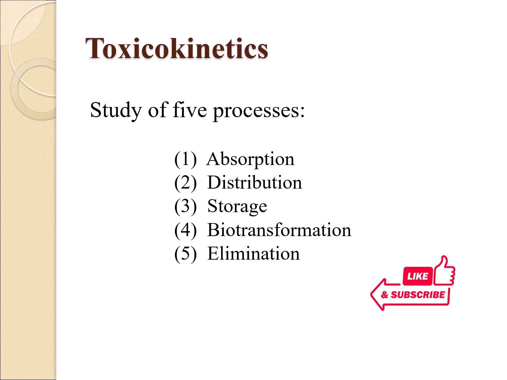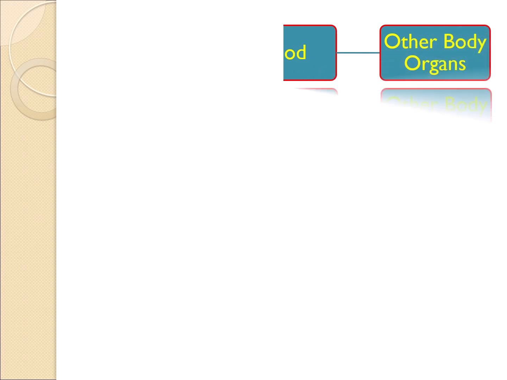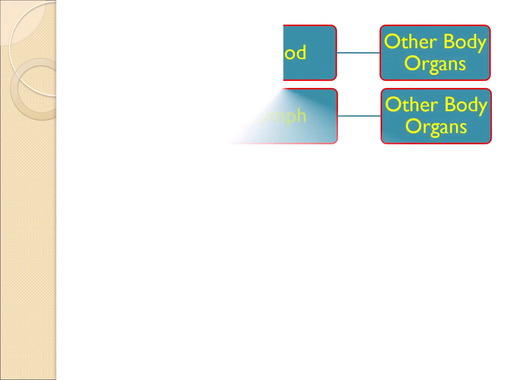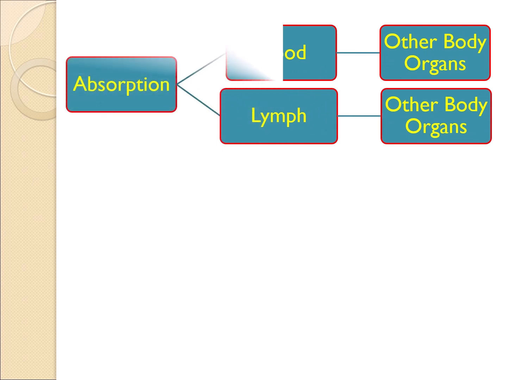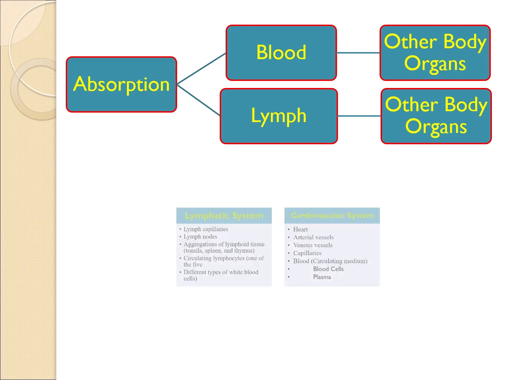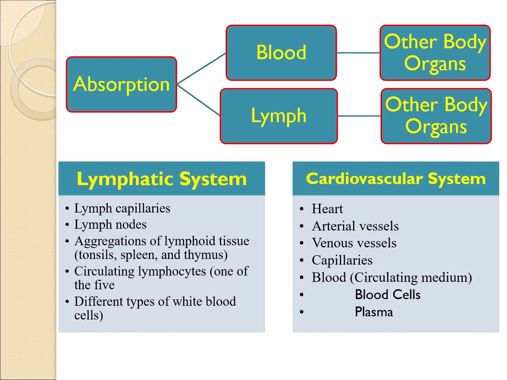After absorption through the bloodstream or lymphatic system, xenobiotics enter other body organs. The lymphatic system comprises lymph capillaries, lymph nodes, aggregations of lymphoid tissue, tonsils, spleen, thymus, and circulating lymphocytes, one of the 5 different types of white blood cells, while the cardiovascular system comprises the heart, arterial vessels, venous vessels, capillaries, blood, the circulating medium, blood cells, and a yellowish, non-cellular fluid called blood plasma.